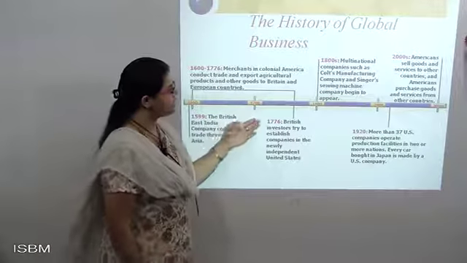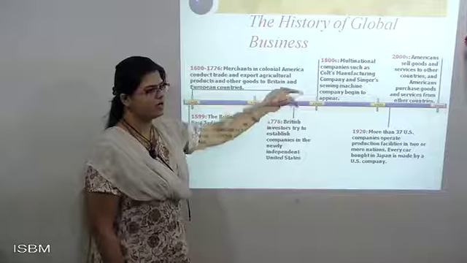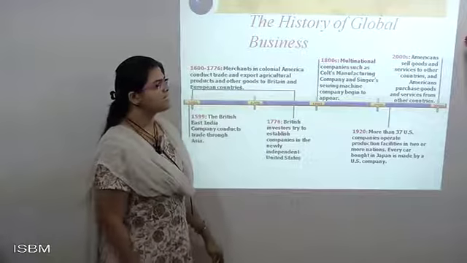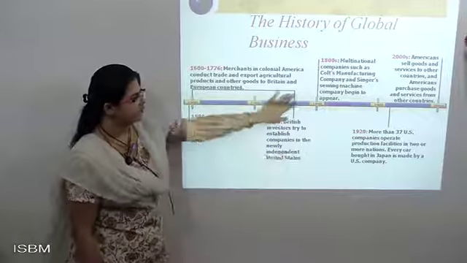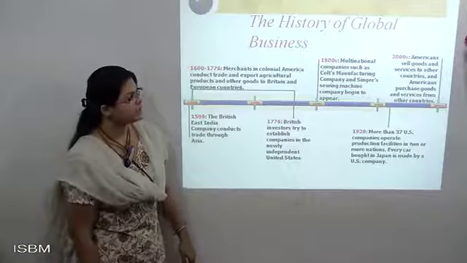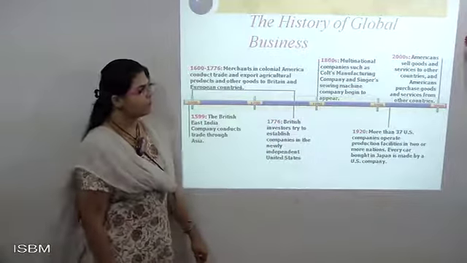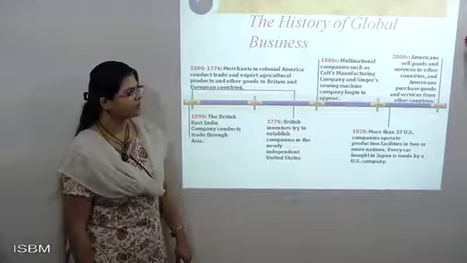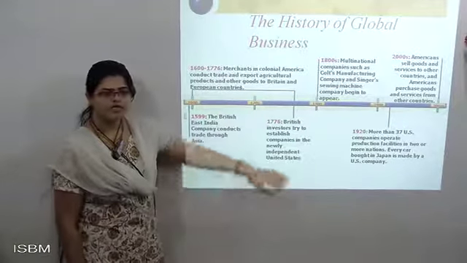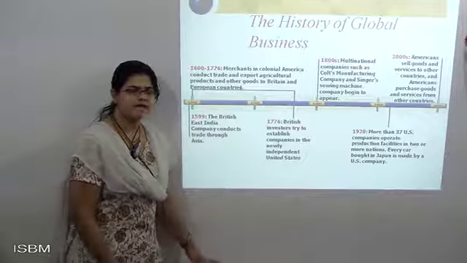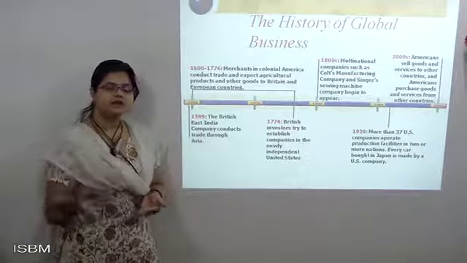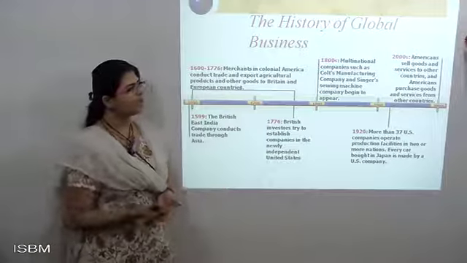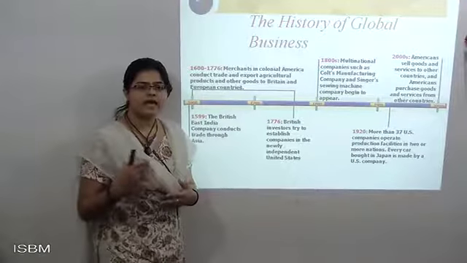Now, after 1776, I get to 1800, where MNCs were set up. Previously only this was there, but after 1800, manufacturing companies such as the Singer sewing machine company began to appear. This was the sewing machine company that was established. After this, the organizations started trading the global way, and it continues under the current one.